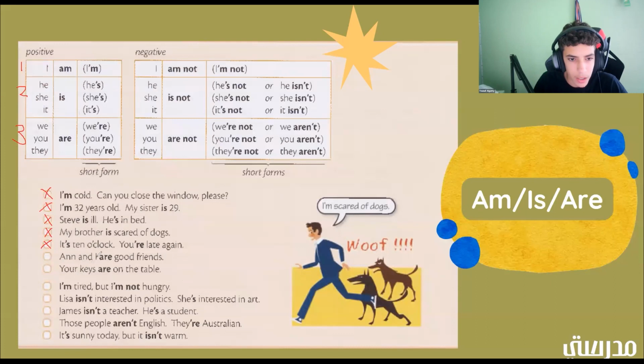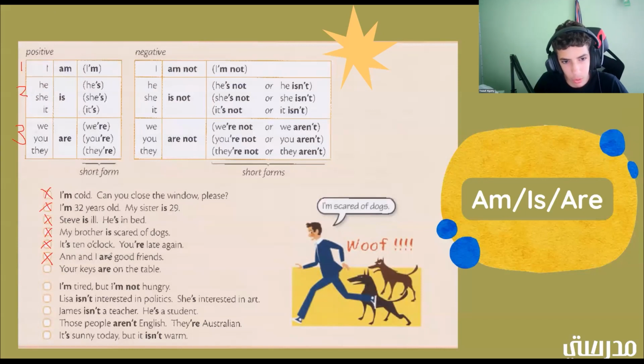Anne and I are good friends. Here we just have are by itself, no combination, just are. So is it positive or negative? Positive. All right. In which group is it in? 3. Okay, good job.